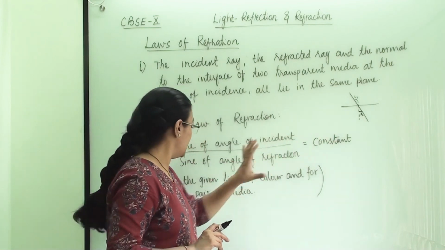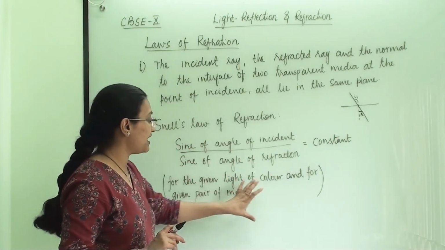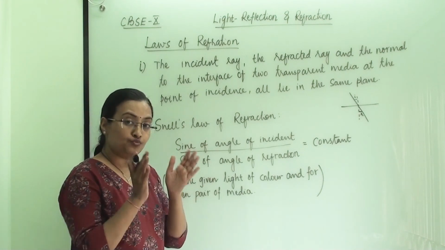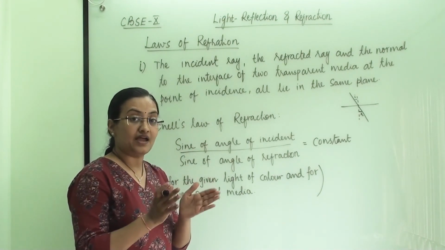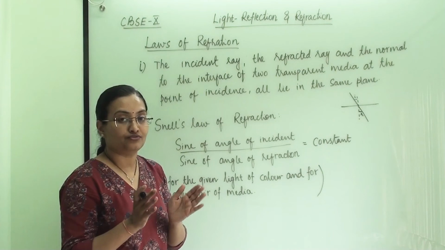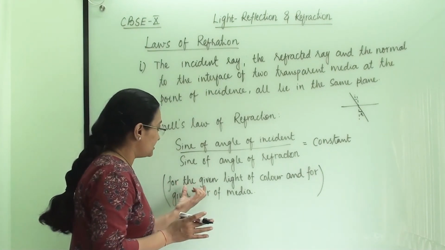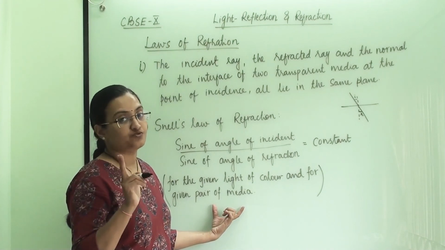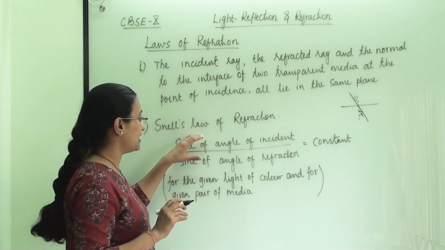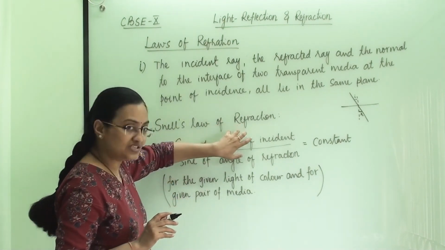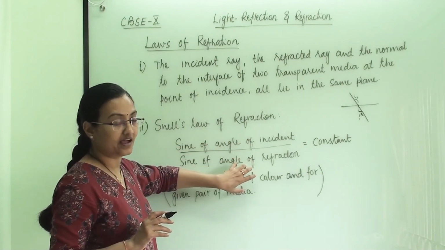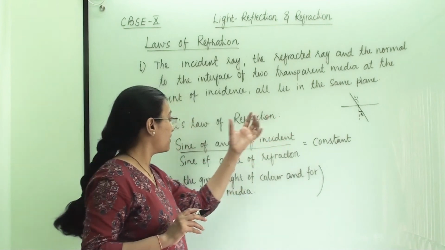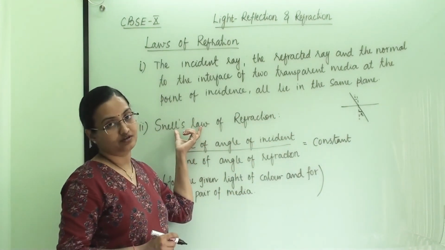And for what? For the given color of light and for the given pair of media, for two different transparent media. This is true that when you take the ratio of the sine of the incident angle and the sine of the refracted angle, it will remain constant. And this law is Snell's law of refraction.